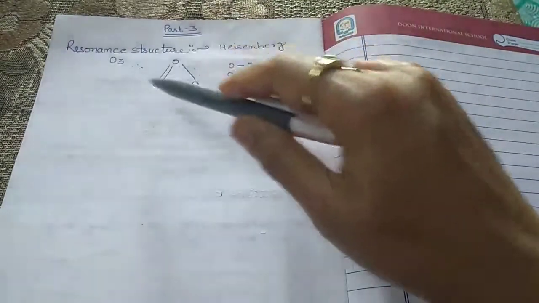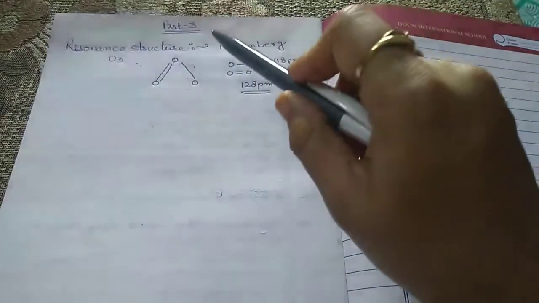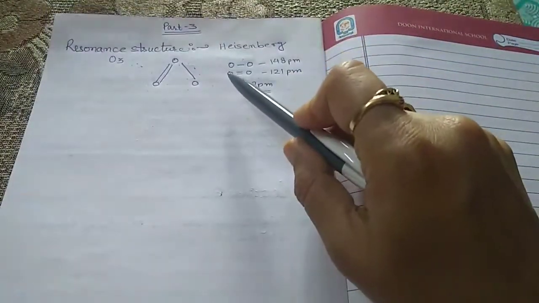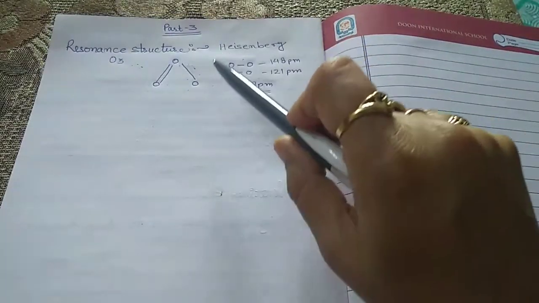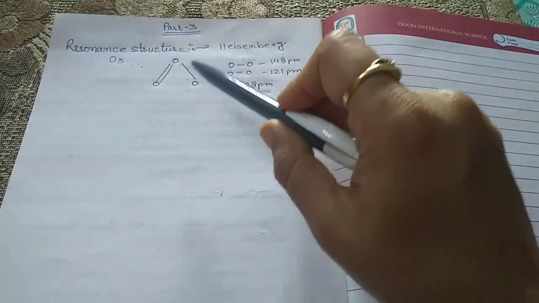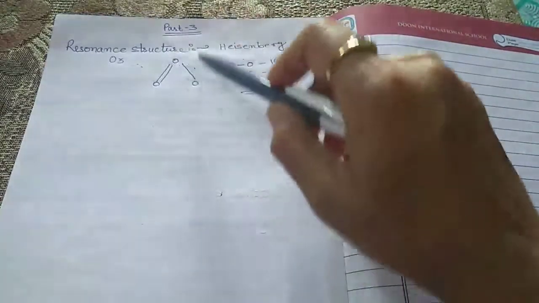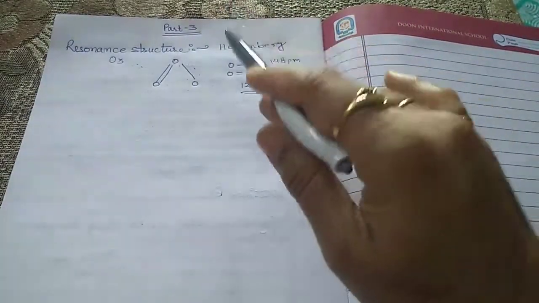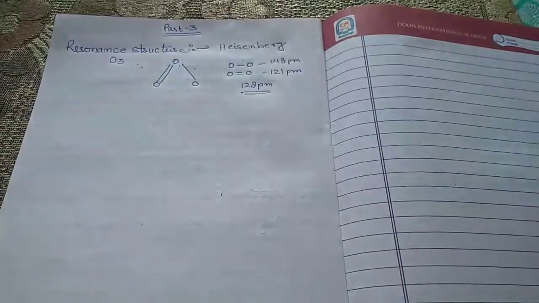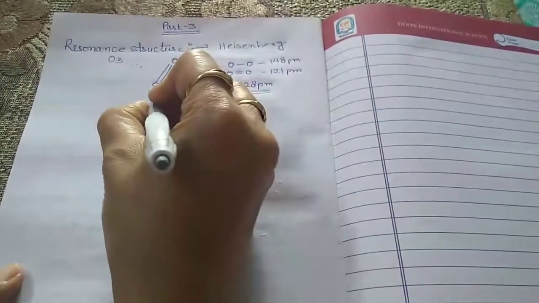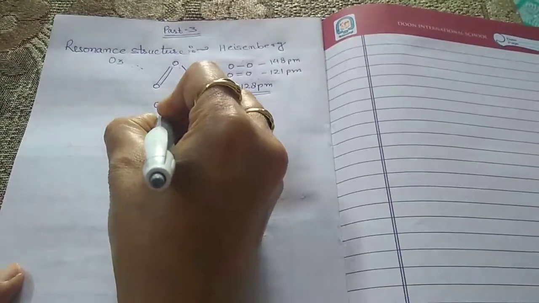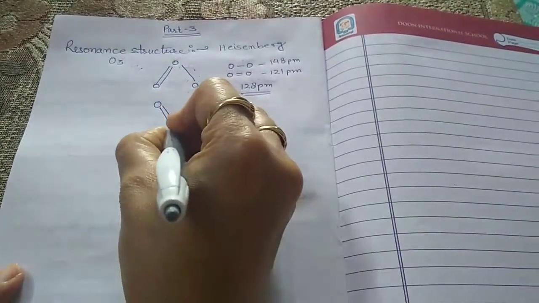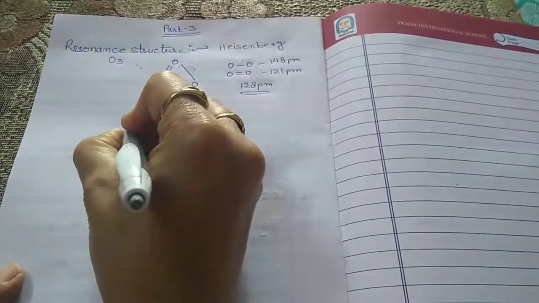To solve this problem, an alternative structure may be drawn. In this one, this is the double bond and this is the single bond.